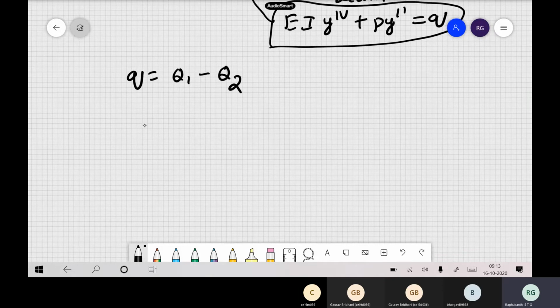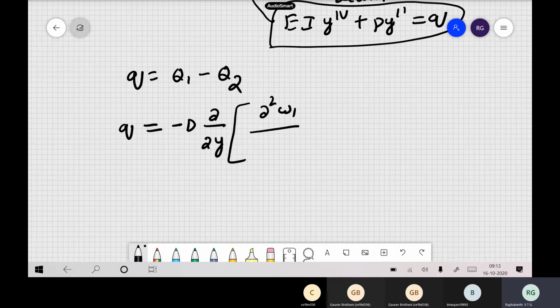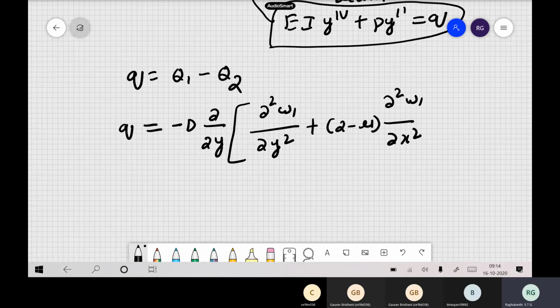Now the expressions for shear force, you remember, long back we have written this expression. It turns out you can write it like this. ∂²w1/∂y² plus (2 minus mu) ∂²w1/∂x², so this is for plate 1.